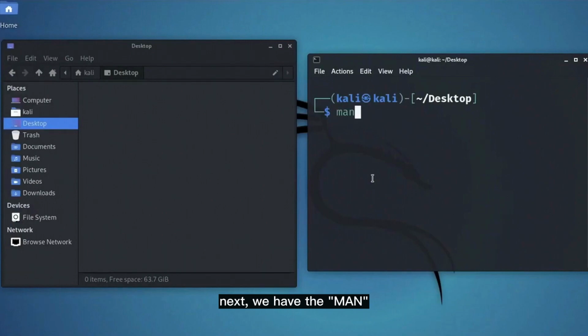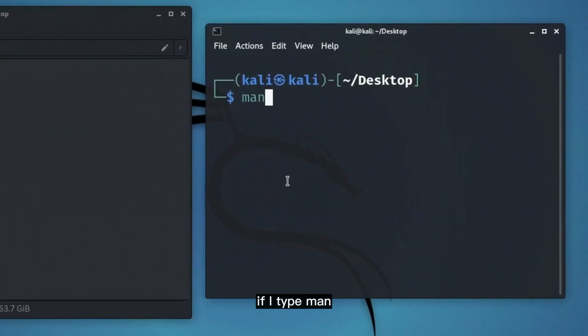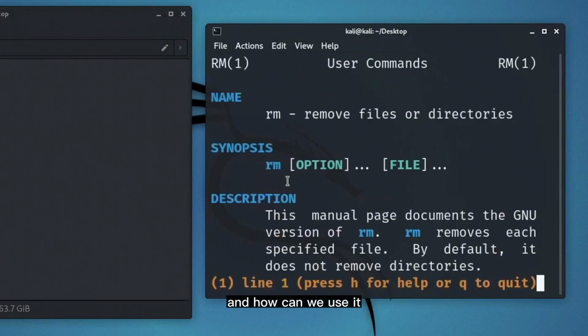Next, we have the man command. What this command does is it displays the user manual of any command that we can run on the terminal. For example, if I type man, and then type in rm followed by a space, it will tell us what this command does and how we can use it. This is a pretty cool and useful command for beginners.